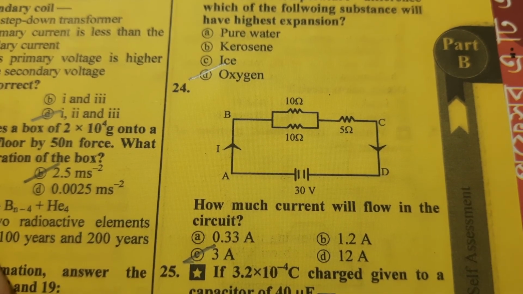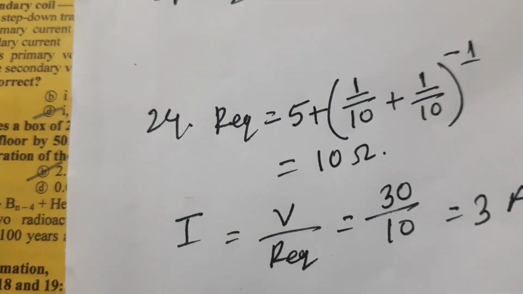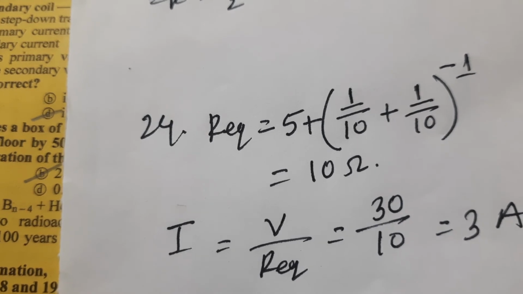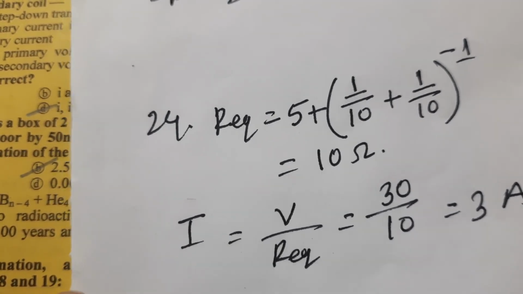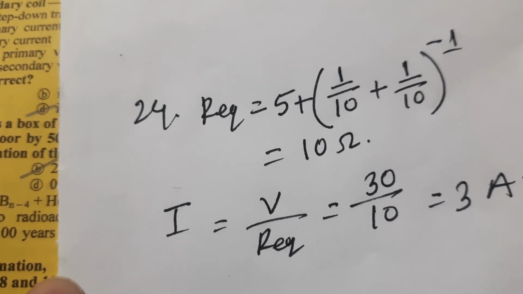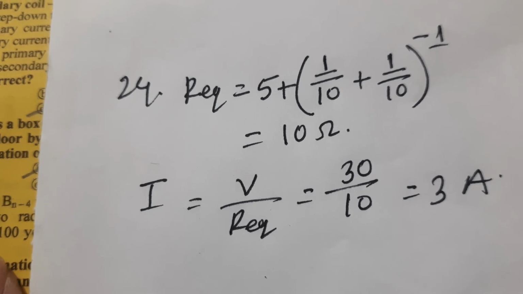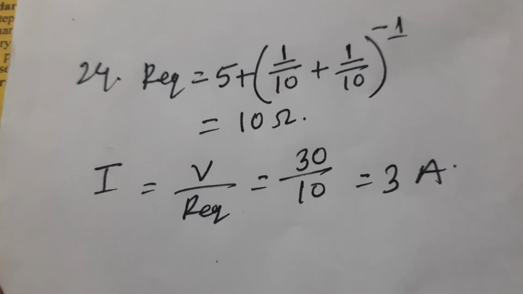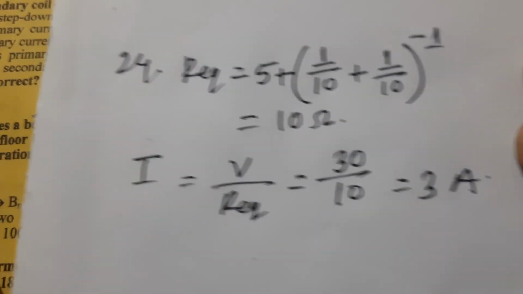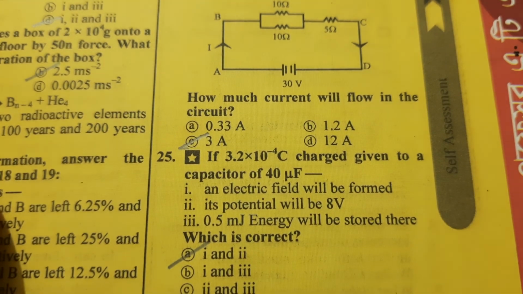So R equivalent equal to 5 plus 1 by 10 plus 1 by 10, inverse 1, equal to 10 ohm. Here I equal to E by R equivalent equal to 30 by 10 equal to 3 amperes. So the flow of current is 3 amperes.